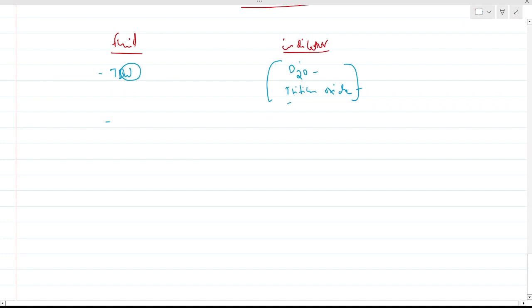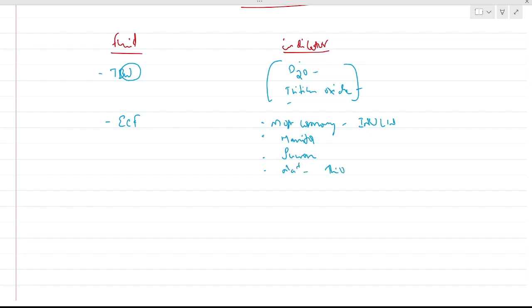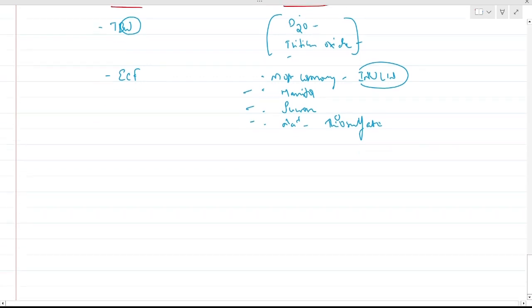Okay, next we are going to determine extracellular fluid. For extracellular fluid we most commonly use inulin. Also we use mannitol, sucrose, and sodium thiosulfate. Most commonly for ECF we use inulin. Also mannitol, sucrose and sodium thiosulfate.